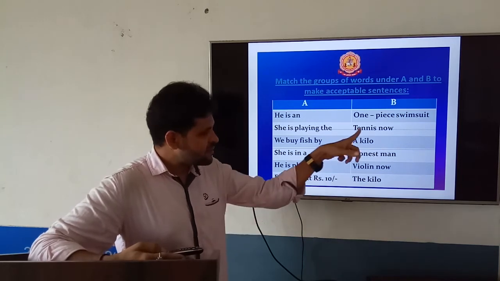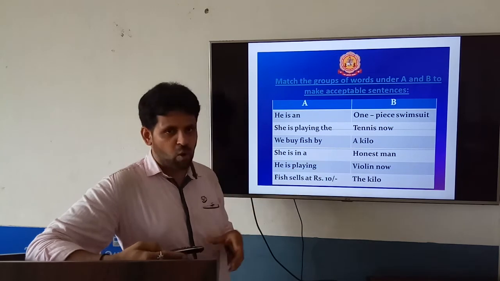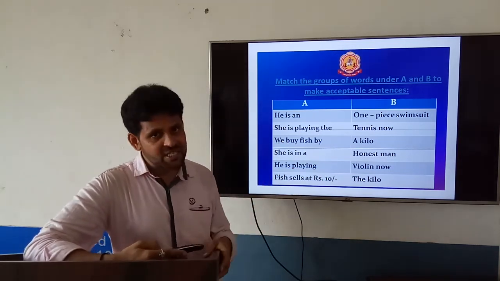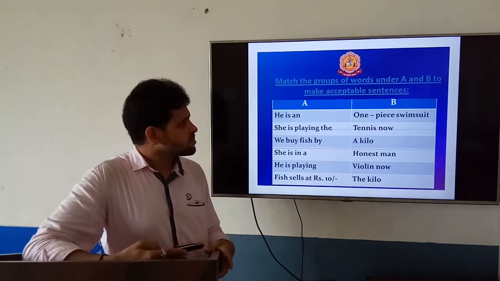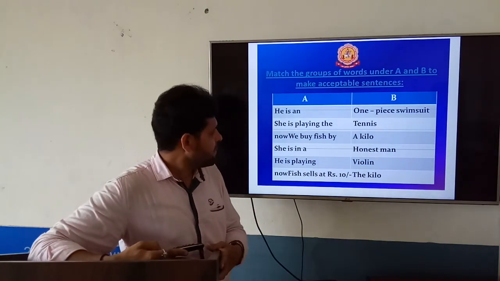He is playing tennis now. Fish sells at rupees 10 a kilo. Do you understand how to match the sentences given in column A with column B? Match the groups of words the same way.